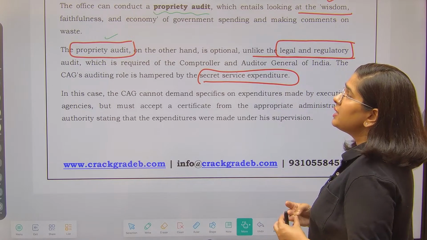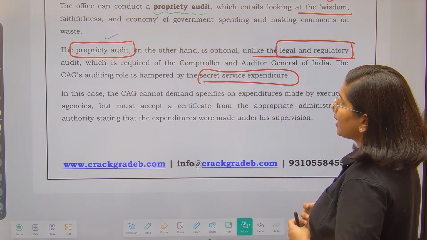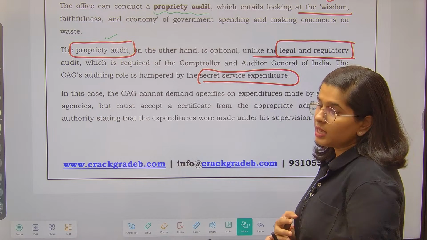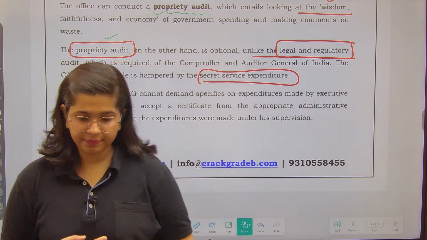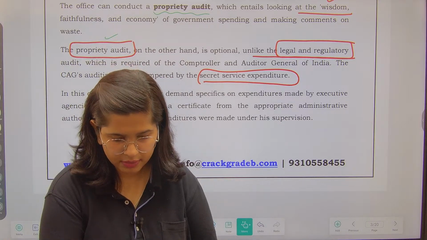Apart from that, the CAG's auditing role is hampered by the secret service expenditure. Secret service expenditure का मतलब क्या? That means, just wait for a second.